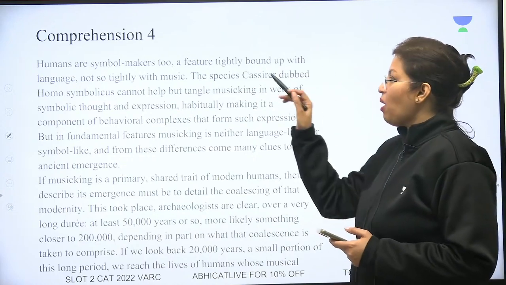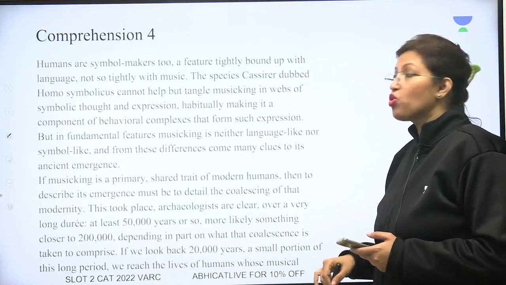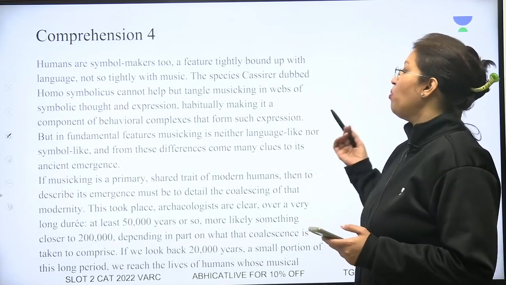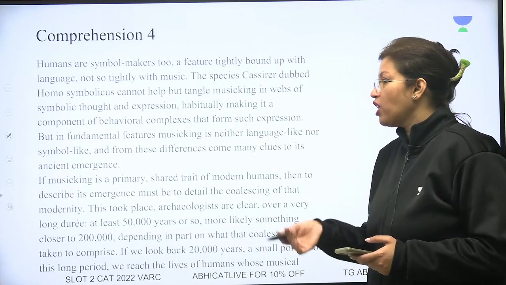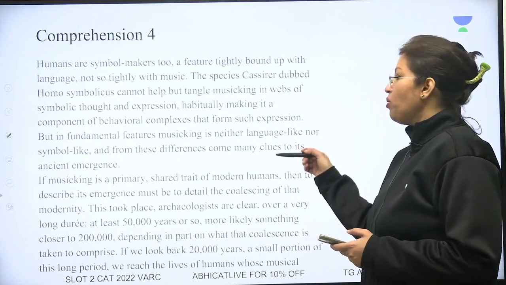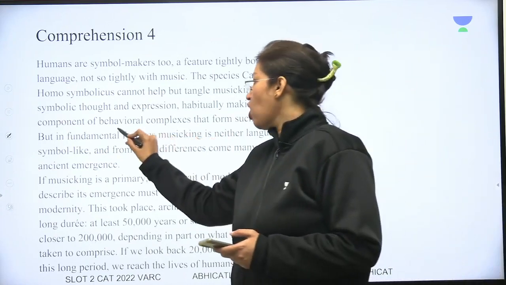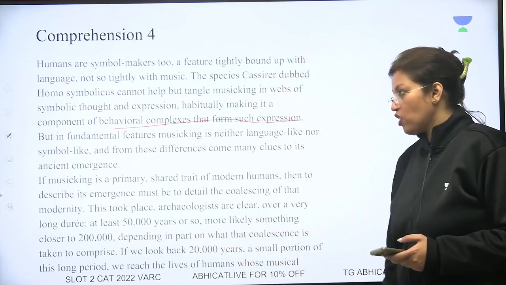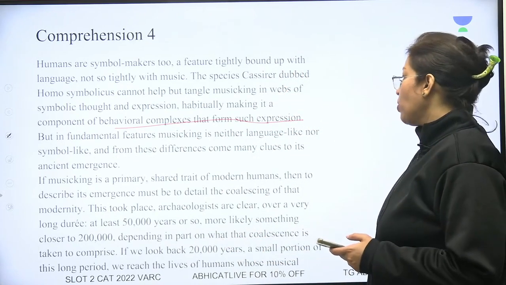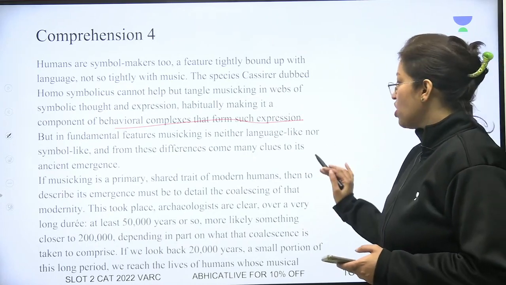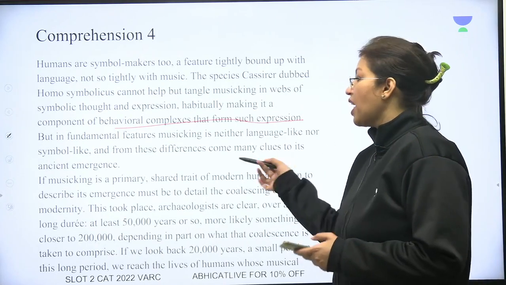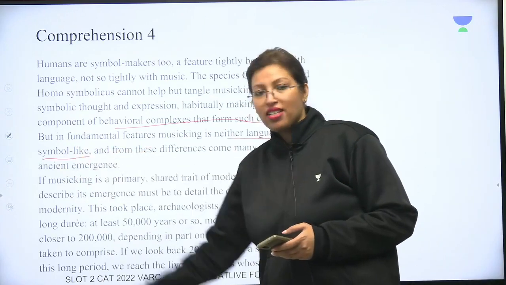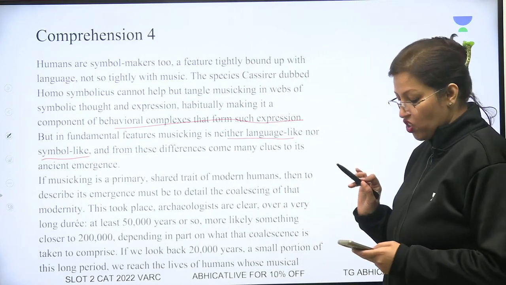A feature tightly bound up with language, not so tightly with music. The species Cassandra dubbed Homo symbolicus cannot help but tangle musicking in webs of symbolic thought and expression, habitually making it a component of behavioral complexes that form such expressions. But in fundamental features, musicking is neither language-like nor symbol-like. And from those differences come many clues to its ancient emergence. तो कैसे आया वो ना लैंग्वेज जैसा है ना सिंबल्स जैसा है. म्यूजिक एक अलग ही चीज चल रही है.